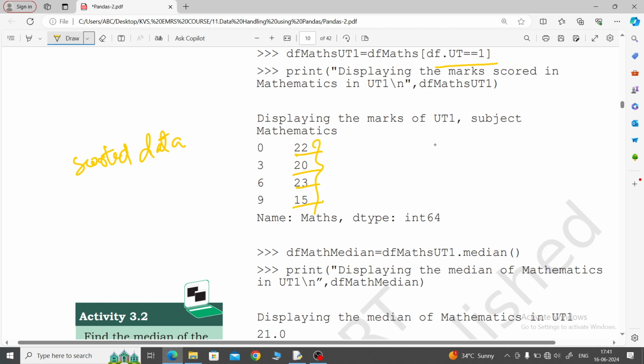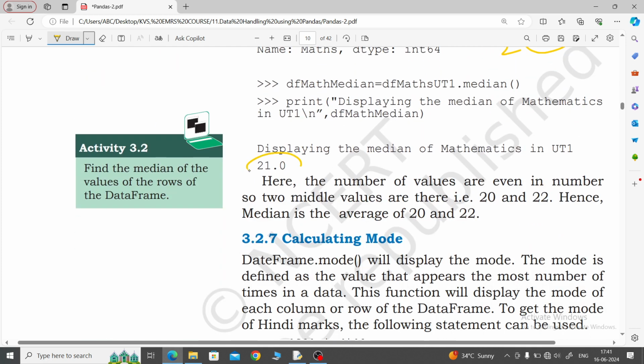So here which one will come? 15, then 20, 22, 23. 15 and 23 are the ends, so you take the middle 2 values: 20 plus 22, 42 will come. 42 divided by 2, what will you get? 21. The middle value should come as 21. Look here, 21.0 is given. Clear? That is how you find the median value.